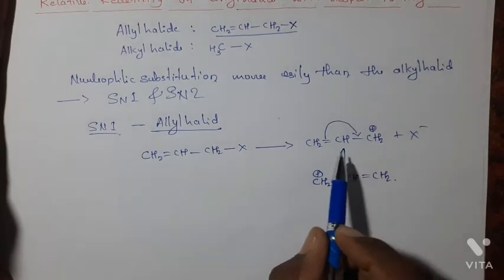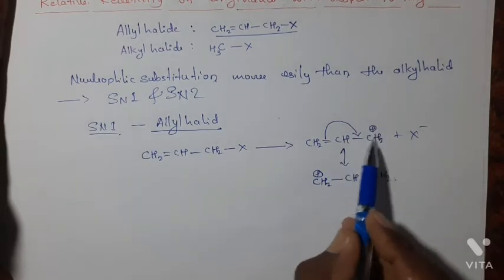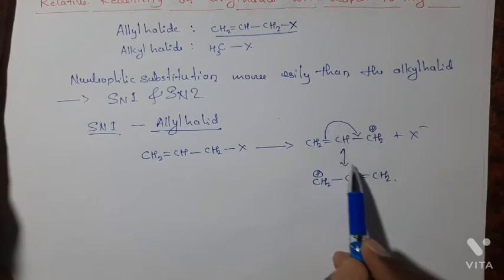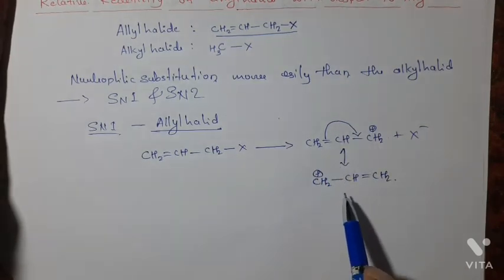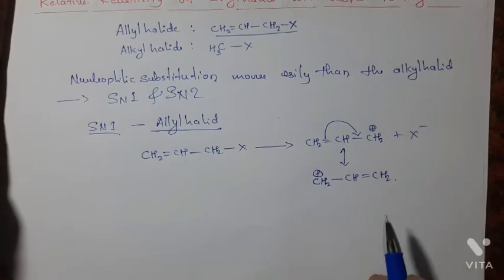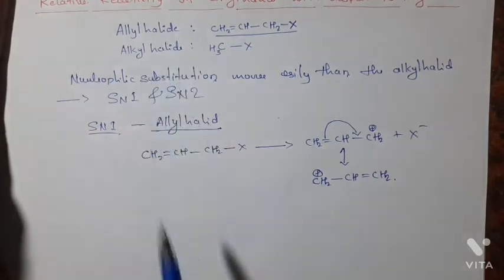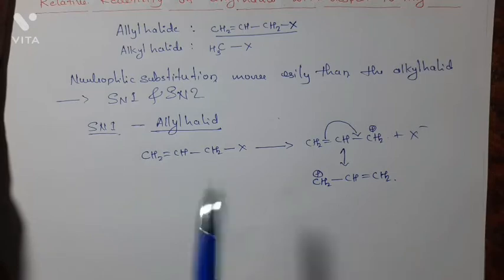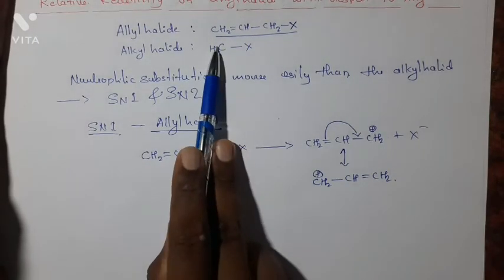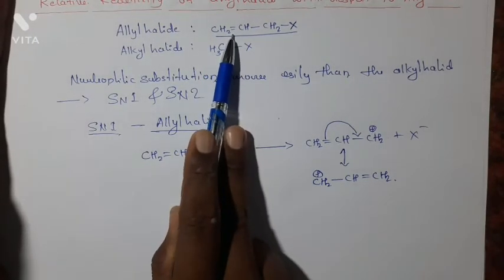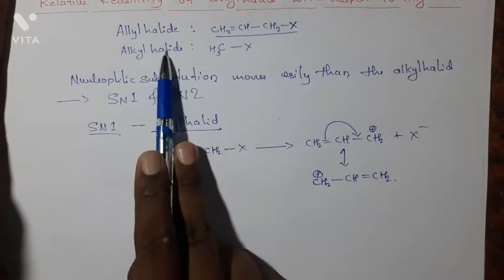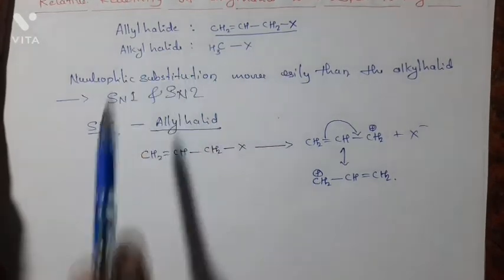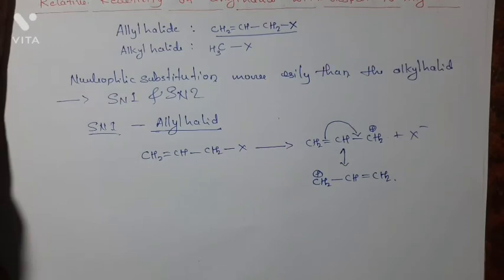In allyl halide, the positive charge on the carbon atom is dispersed over the molecule to attain stability, but in alkyl halide, the positive charge is not stabilized. It is not dispersed over the molecule, hence its stability is lesser than that of the allyl halide. Hence allyl halides are more reactive than alkyl halides.